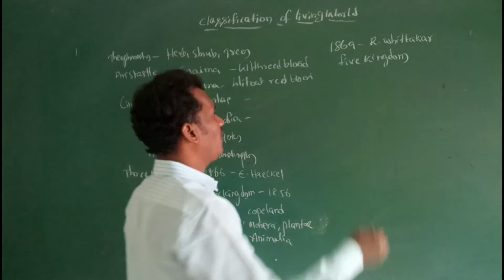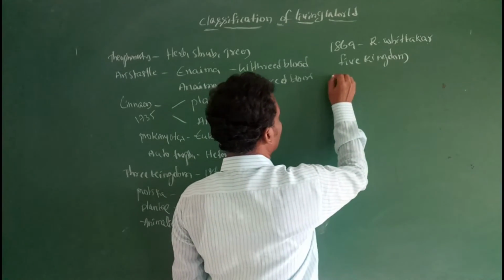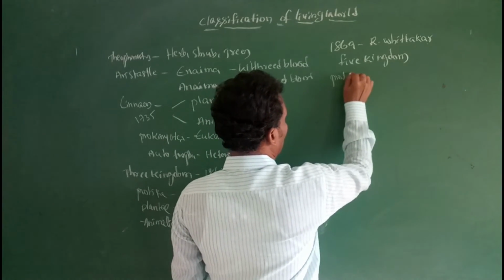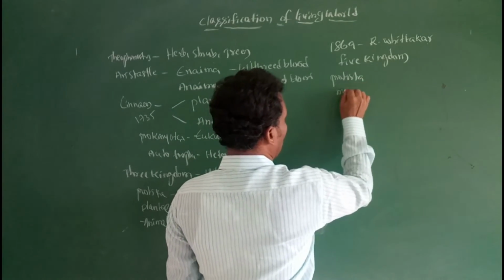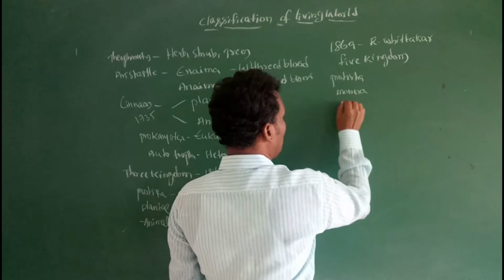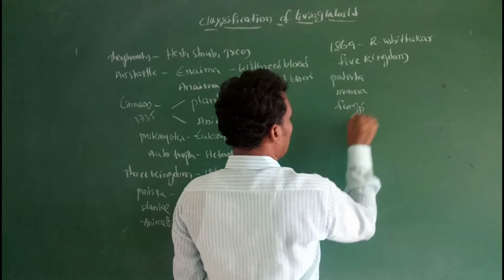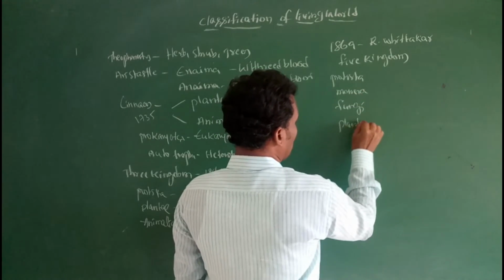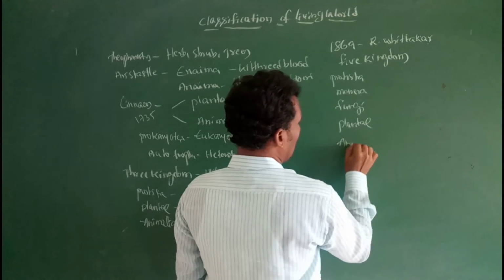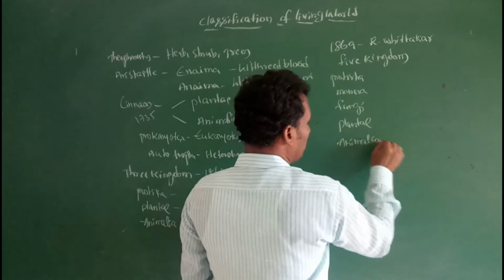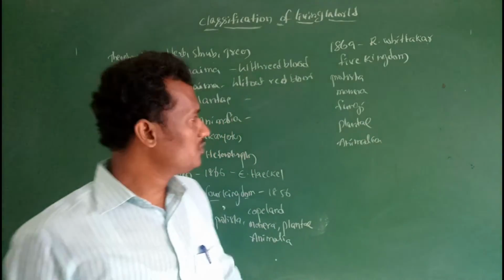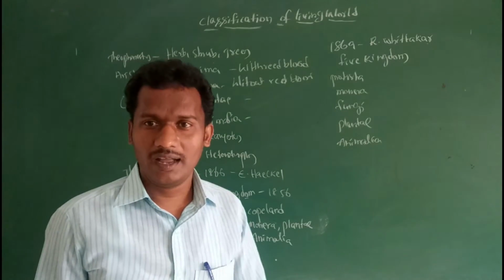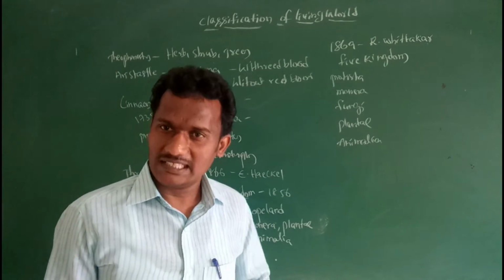According to him, the five kingdoms are Protista, Monera, Fungi, Plantae and Animalia. So he introduced the new kingdom Fungi in the five kingdom system of classification.